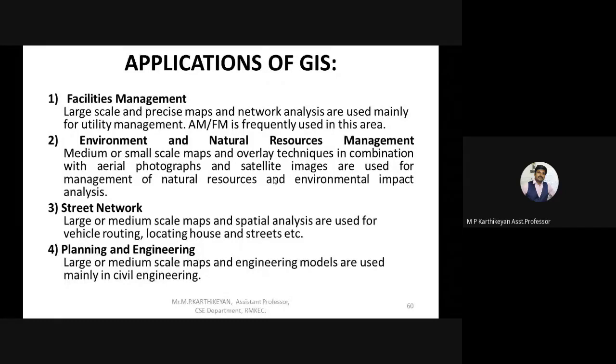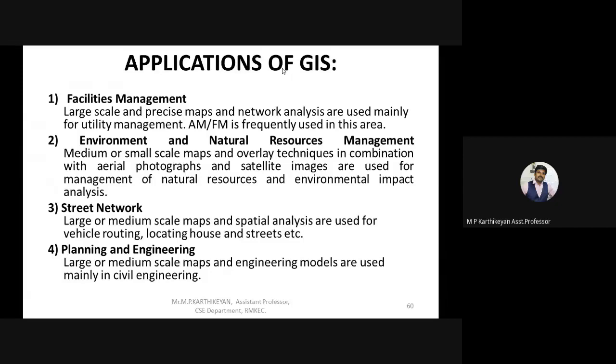Like through drones, satellites, and aircraft photographs, all data can be collected, and we can maintain a database of how much land area is being converted into city area. For example, how much forest area is being converted into landmines or something like that. So those kinds of data can be handled in that application.